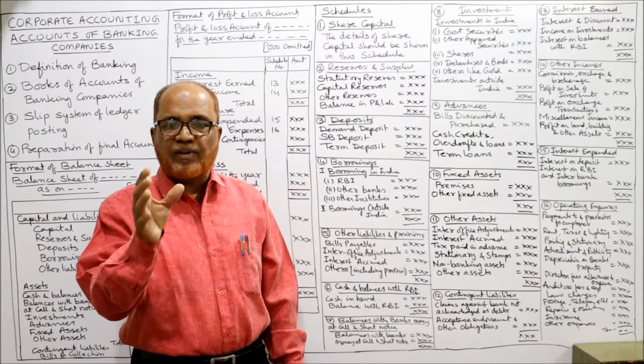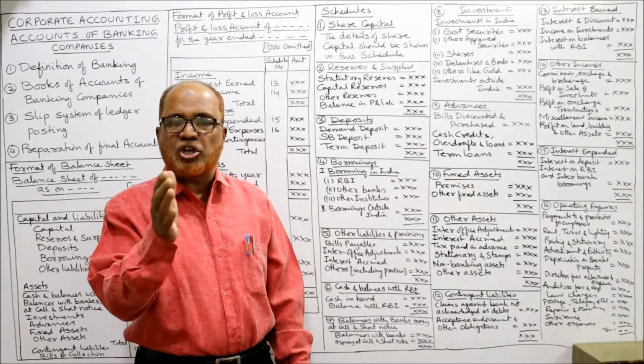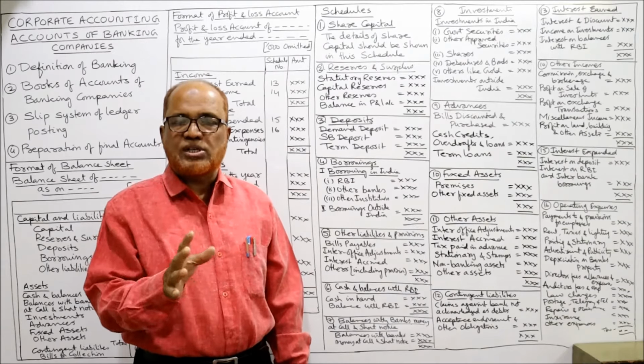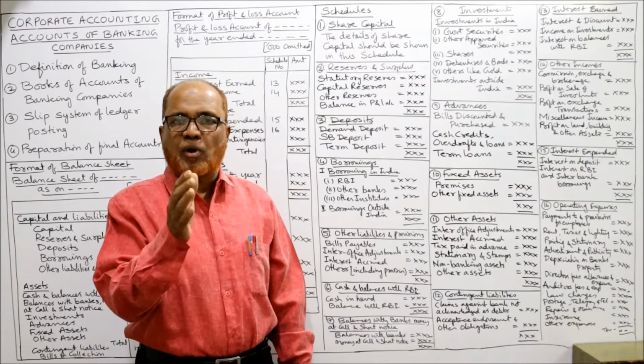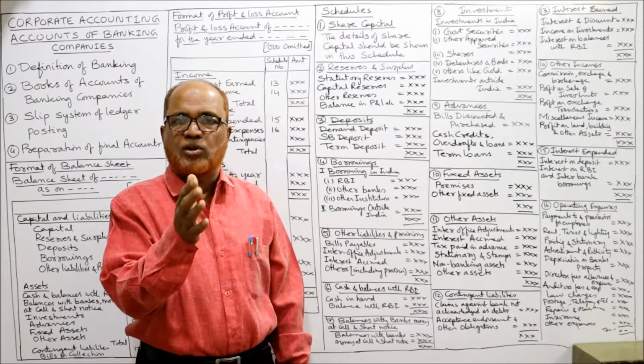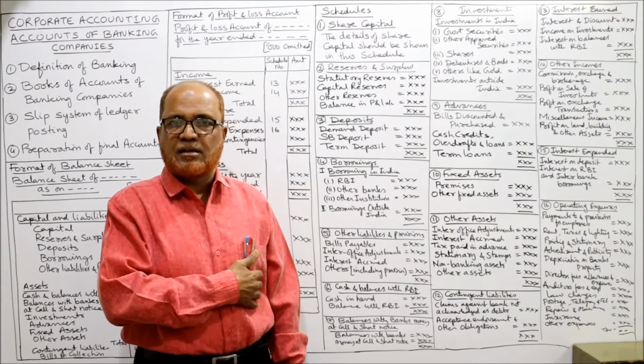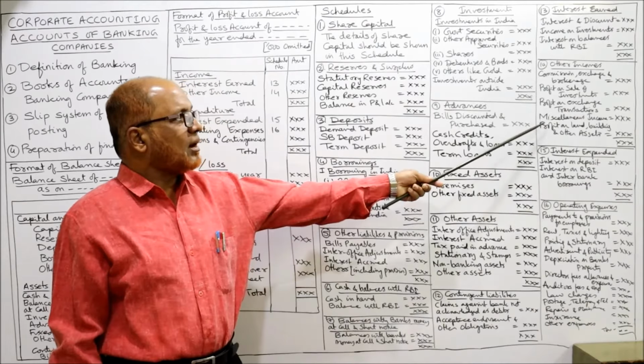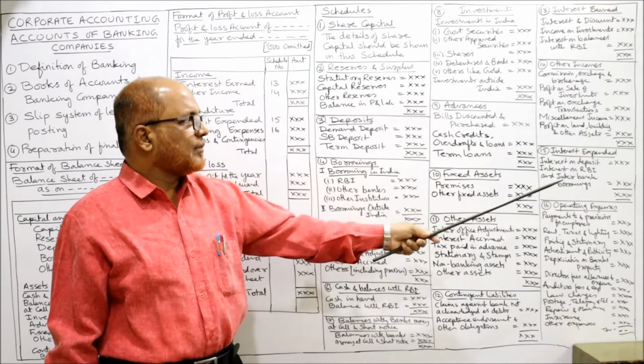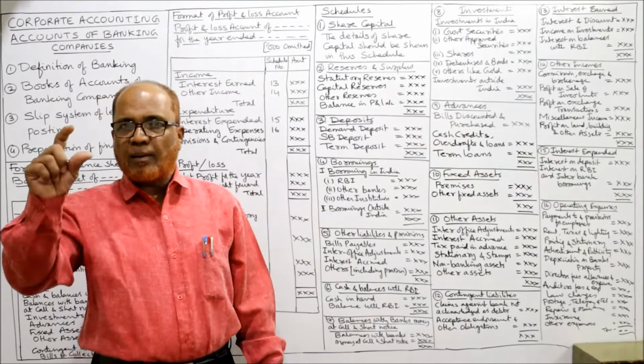In those problems, whenever an item comes, commission, exchange and brokerage, you should say it will come under schedule number 14. Profit on sale of investment, profit on sale of land, building, other assets. So these items will come under 14, miscellaneous income. Now 15th, income part completed.